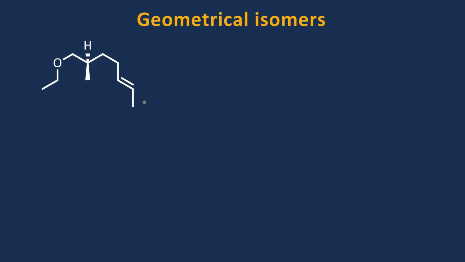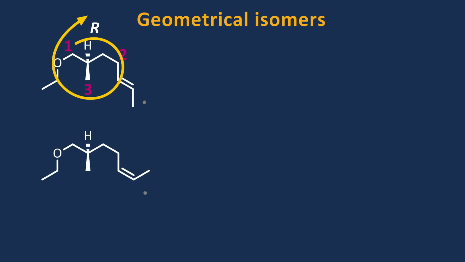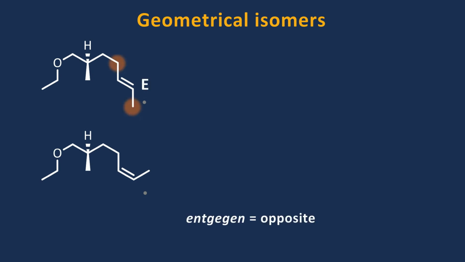Here's a structure with an asymmetric carbon and a carbon-carbon double bond. Based on the rules we have learned, it is designated R. Easy enough. The orientation of the double bond gives us 2 possible geometrical isomers, and the CIP rules are used to describe these also. If the 2 highest priority groups are on opposite sides of the double bond, it is designated E from the German entgegen, meaning opposite. If the 2 groups of highest priority are on the same side of the double bond, then it is assigned Z from the German zusammen, meaning together.